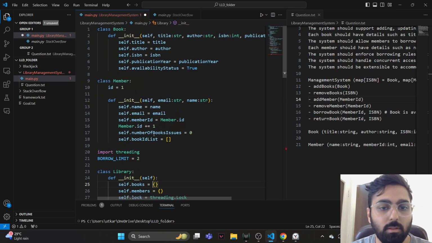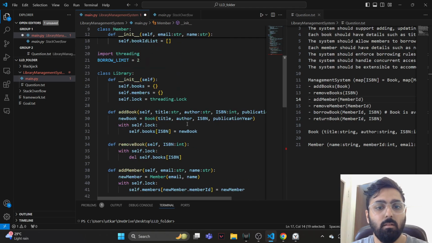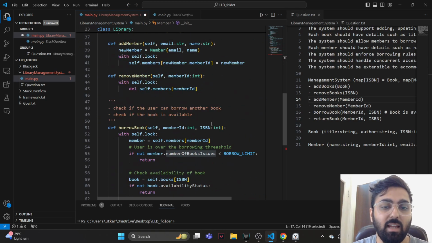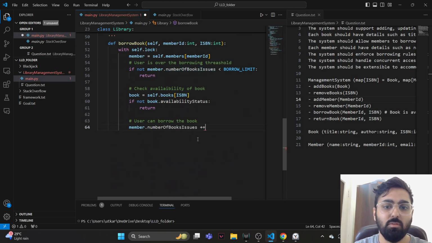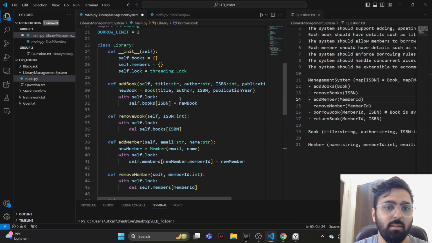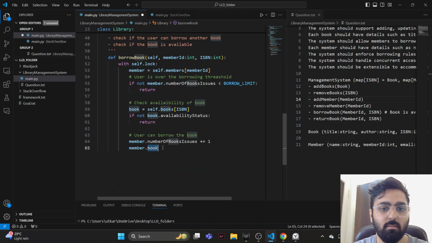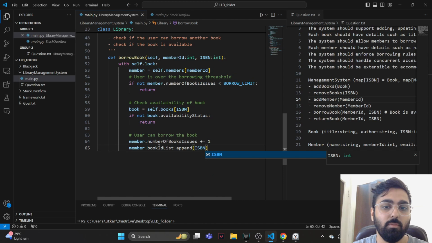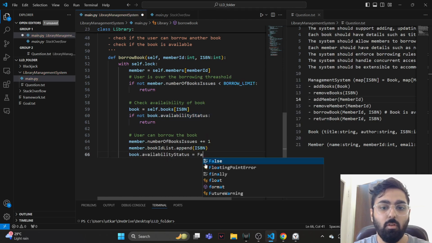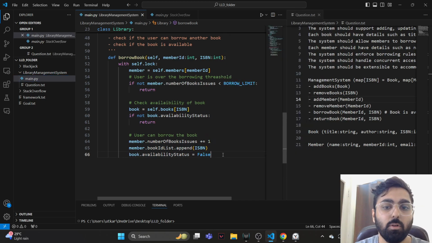Okay, anyways, so the member object just has the IDs, right? Member dot number of books issued, you can add 1 to it, and member dot book ID list dot append, and we are going to append the ISBN number over here, right? And we are also going to take the book instance and set the availability status to false, because now the book is effectively borrowed, right?